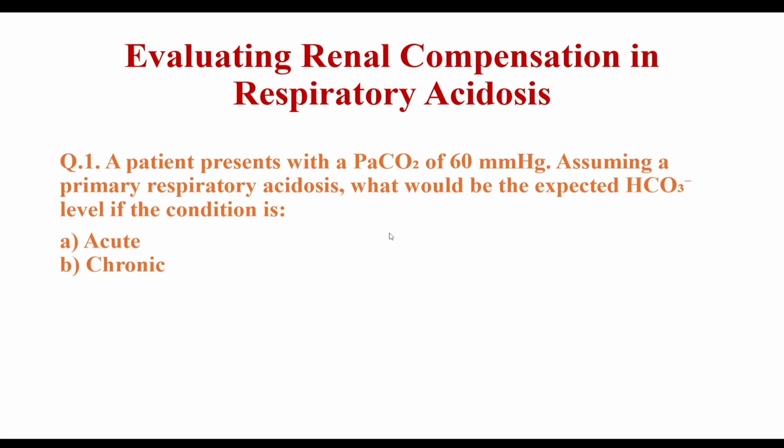So in acute case, per 10 millimeter of mercury, carbon dioxide level increase will lead to increase of bicarbonate by 1 millimole per liter, and for chronic case it is 4. See the answer in the next slide.